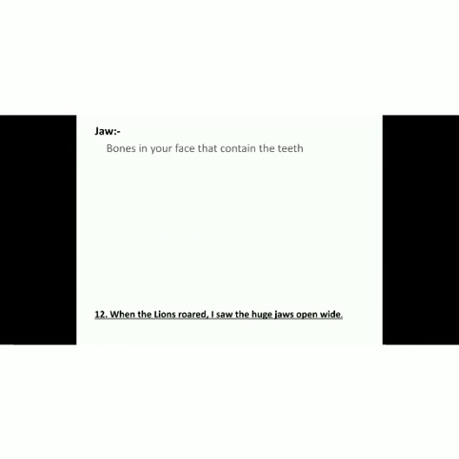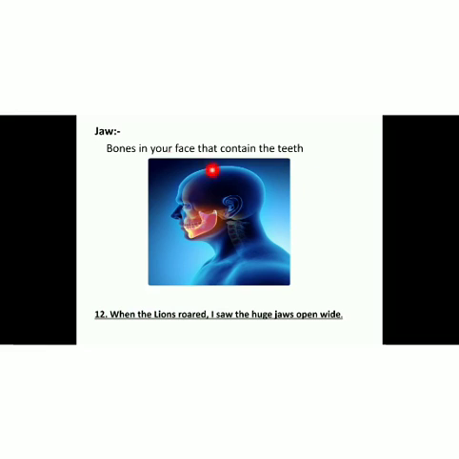Let's move forward. The last word is jaw. Now jaw is bones in your face that contain the teeth. So below the teeth and gums there is this jaw line, that is a bone that is in our face containing our teeth. The sentence on page number 28 says, when the lions roared, I saw the huge jaws open wide. I hope that all these words' meanings are clear.